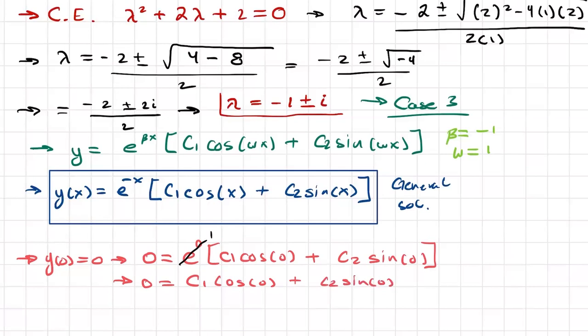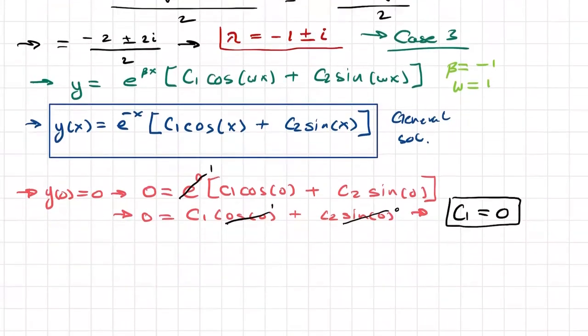And if you remember from the very first video, we can go and check right here in the description. Cosine of 0 is 1, but sine of 0 is 0. So from here, we're just left with c1 being equal to 0. All right, so we can already know part of the solution. So let's find out whatever c2 is.